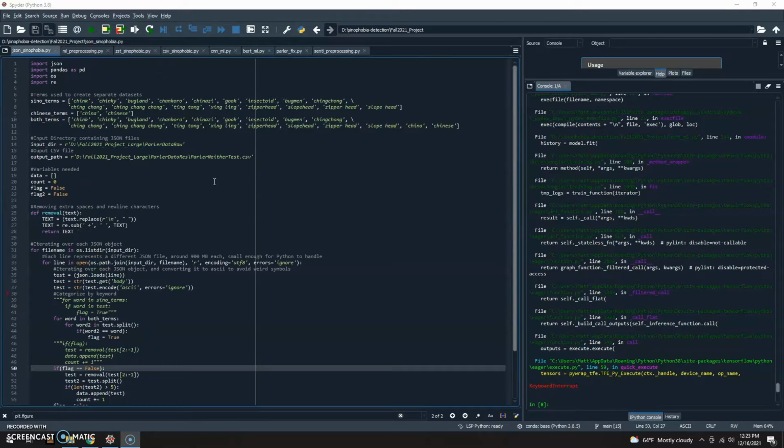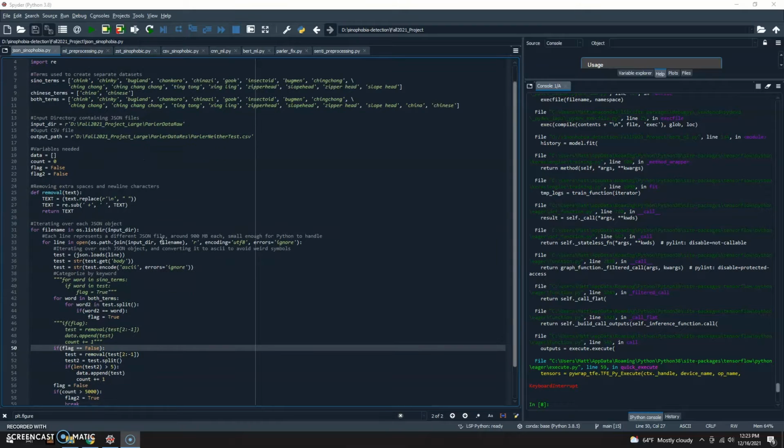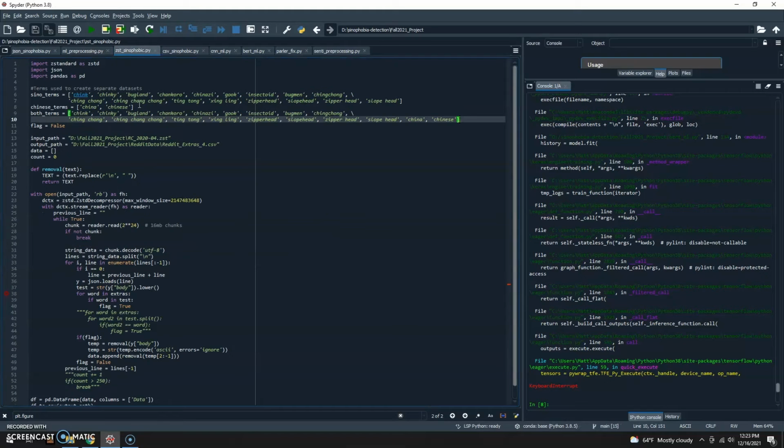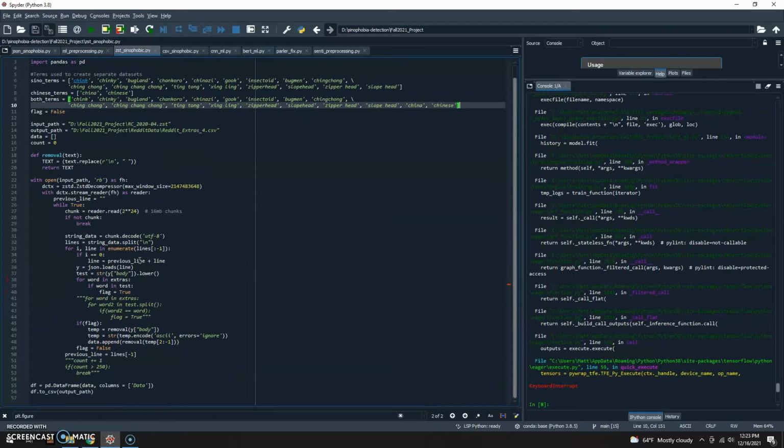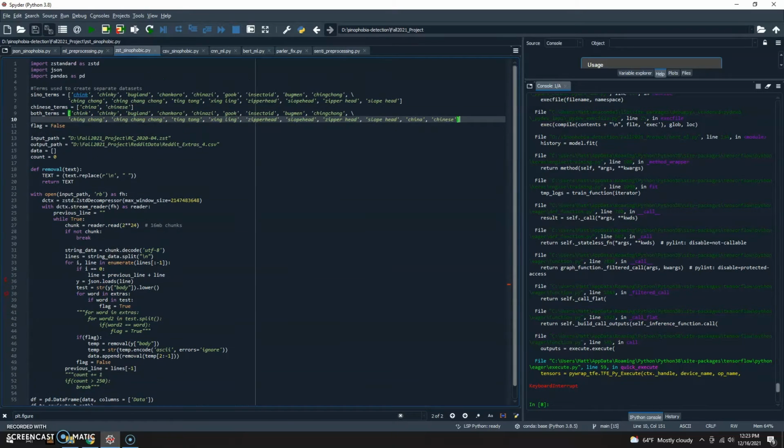As the leader of the project, I was responsible for doing the majority of the coding, and this includes this section as well. Each of the JSON objects were only around 900 megabytes each, which means they could be imported into Python one at a time and iterated through each row, and therefore we could get the body of the text out. But for other extensions like .zst, they just come in one huge file. So we had to incorporate a chunk reader where we would read it in 16 megabyte chunks, so that Python would be able to handle this.